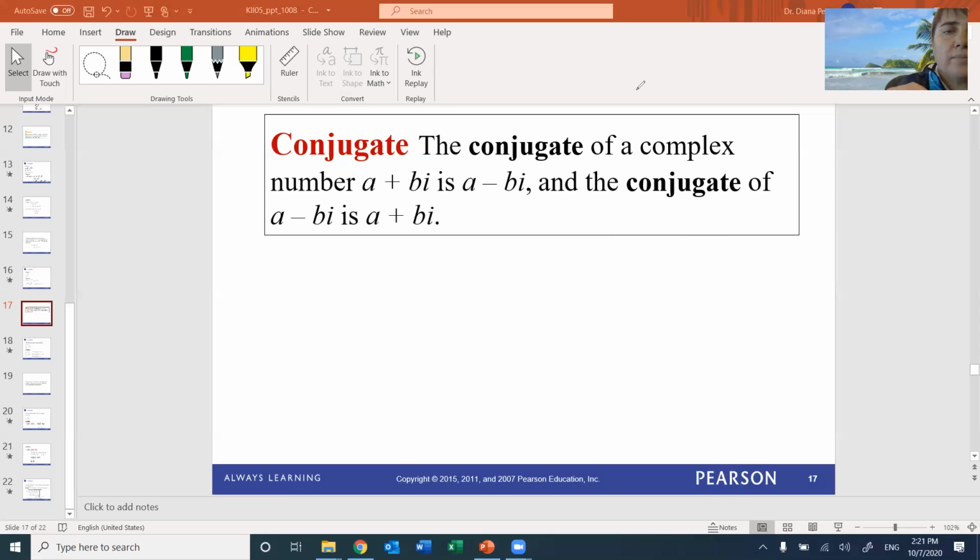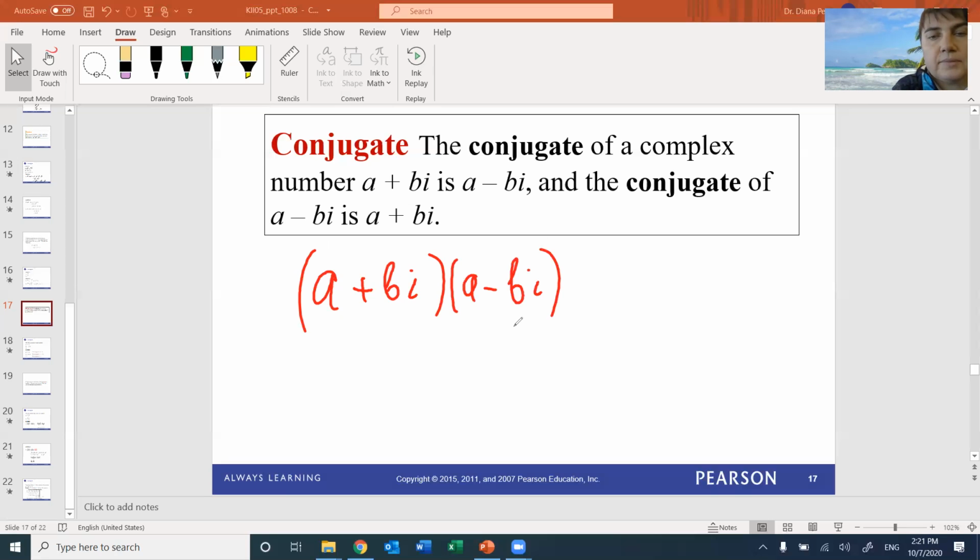Now we have a plus bi times a minus bi. Let's apply the formula: a squared minus, in parentheses, bi the whole thing squared.